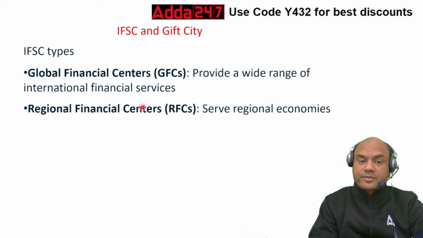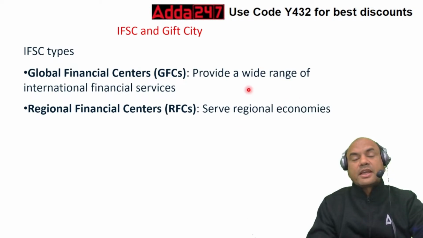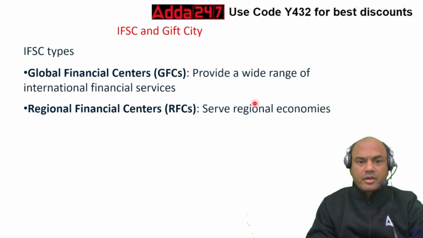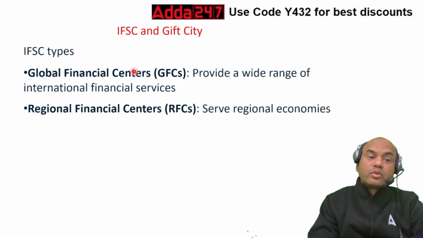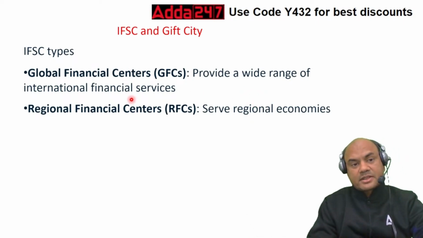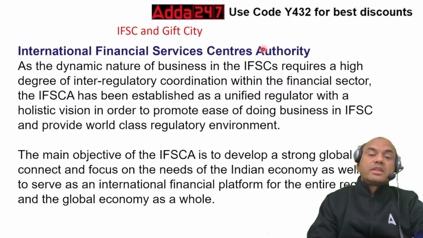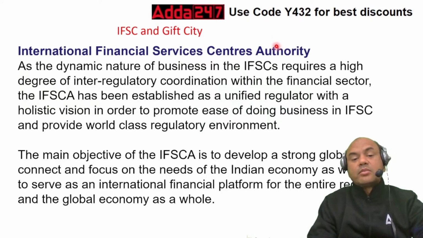And next is RFC, Regional Financial Center. So these will work for regional economies, means like SBI or within our country. So these are the two IFSC types. These can be asked in exam, GFC and RFC. Now what is the authority, IFSCA? Let's study more about this.